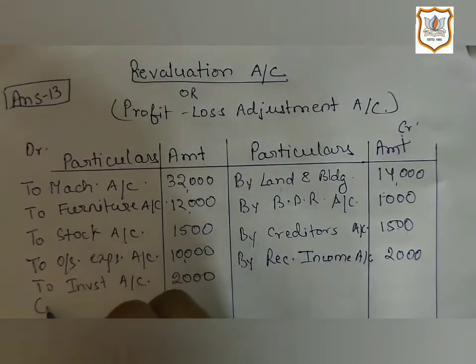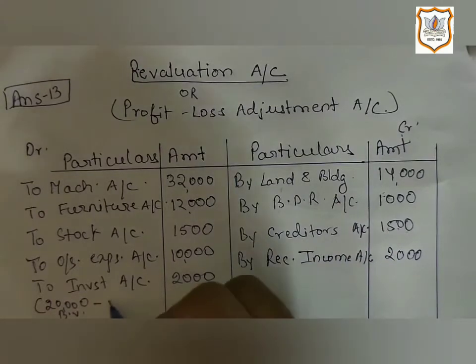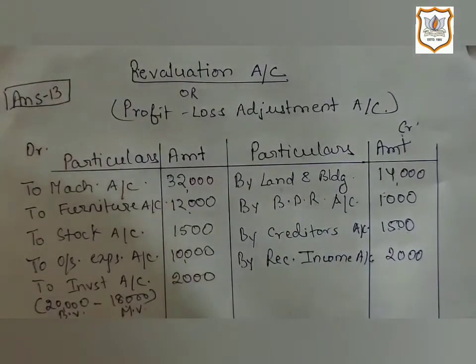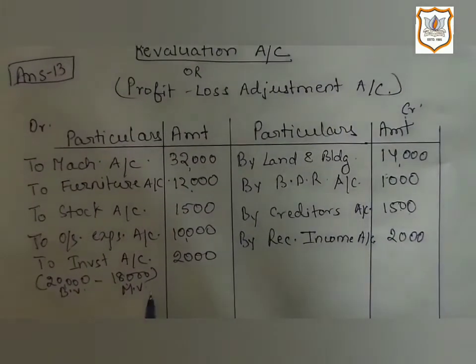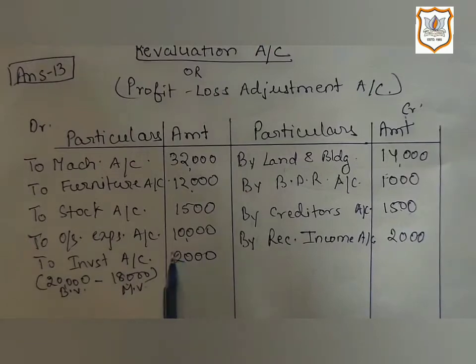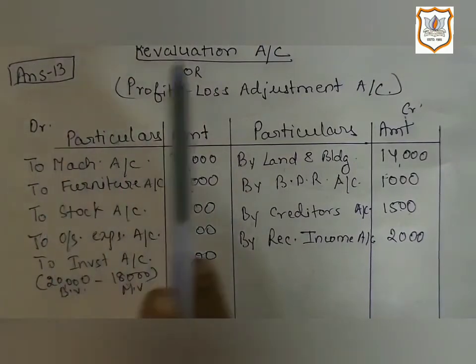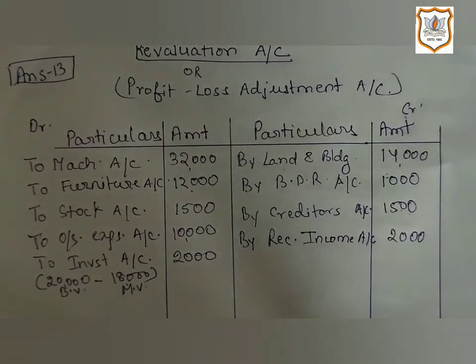How did it come? Here 20,000 is book value and market value is 18,000. So here market value is lower than the book value by rupees 2,000. So it is a loss. That's why we have recorded it on debit side of revaluation account.